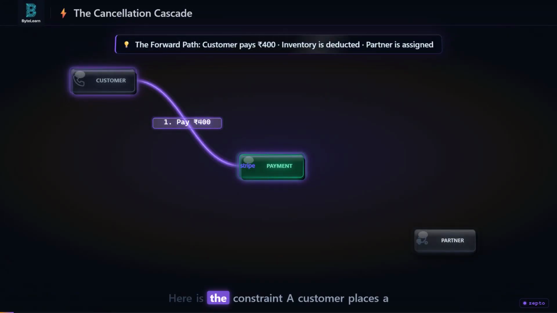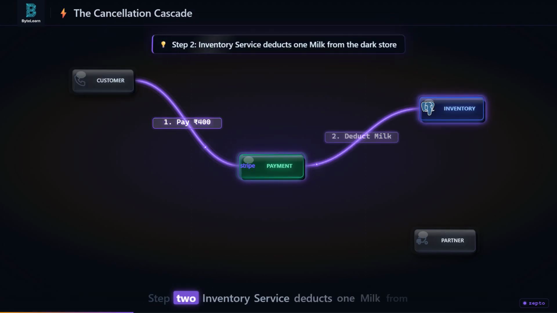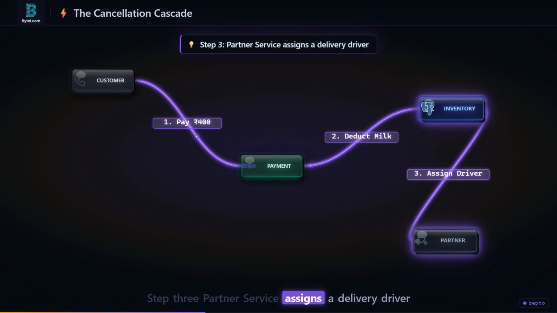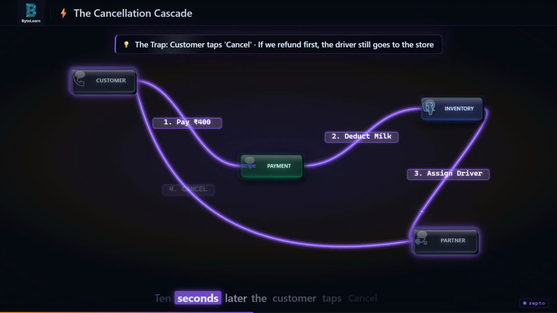Here is the constraint. A customer places a Zepto order. The system executes 3 steps in order. Step 1. Payment service deducts 400 rupees. Step 2. Inventory service deducts 1 milk from the dark store. Step 3. Partner service assigns a delivery driver. The order is locked in. 10 seconds later, the customer taps cancel.